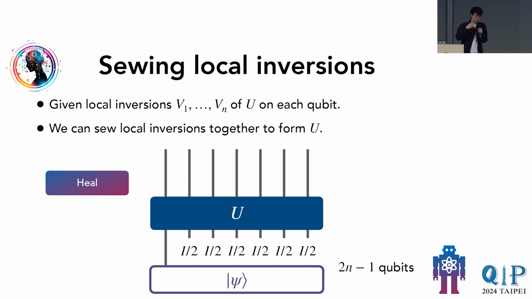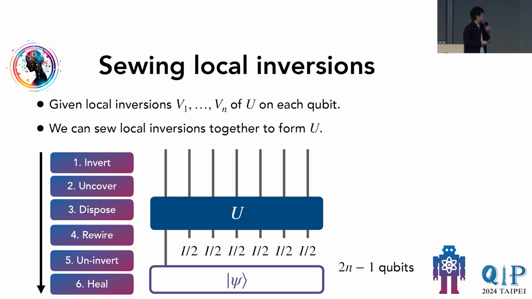And hence, the whole procedure looks like the following. We have this imaginary U that sits on top of these maximally mixed states. Think of them as trash. Using these local inversions, we can punch holes into them, and then we can just pick those trash out. And then we use the inverse of the local inversion to heal it back, and now we have U. But the one thing that's changed is that now the first qubit of psi is being applied into U.